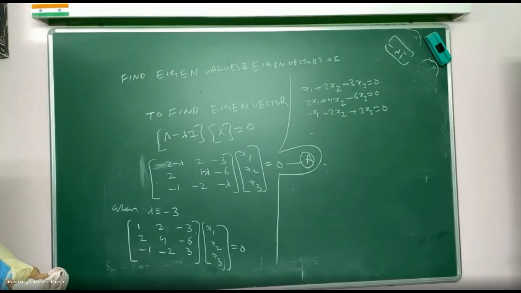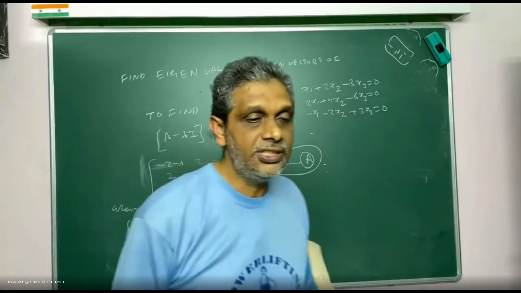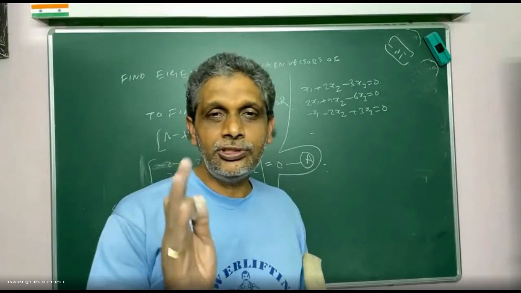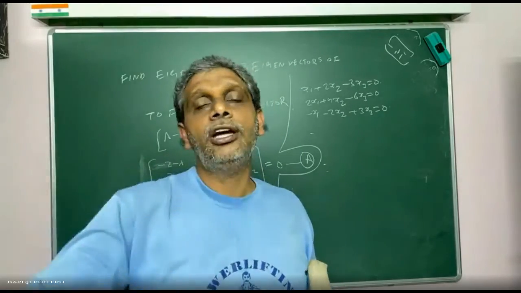If you take x1, x2, x3, what will happen? You get all zeros, but don't take all zeros. Determinant equal to 0 means what? The trivial solution, compulsory, closing your eyes. What can you say? 0, 0, 0 is one solution, the compulsory solution. Other than this solution, you have to tell.